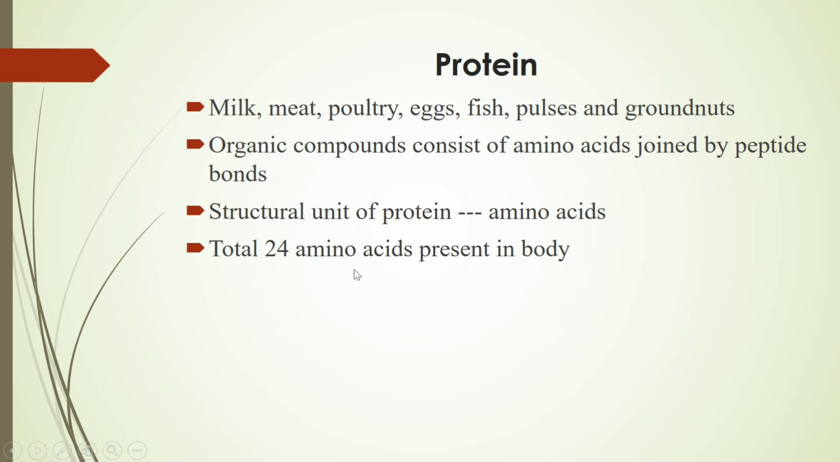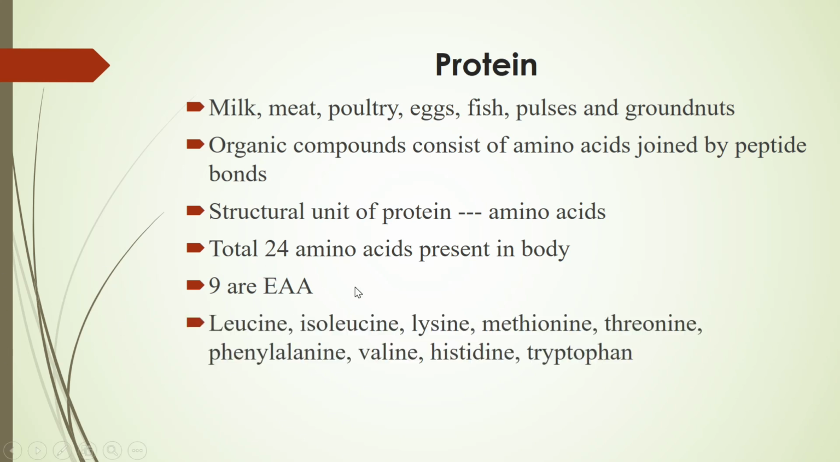There are total 24 amino acids present in the body. Among them, 9 are essential amino acids. Why are these called essential amino acids? Because these amino acids cannot be produced in the body. That is, the body cannot synthesize these amino acids. So it should be supplemented through diet. And these essential amino acids include leucine, isoleucine, lysine, methionine, threonine, phenylalanine, valine, histidine, tryptophan.